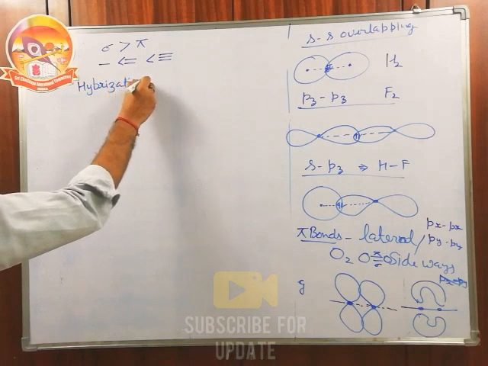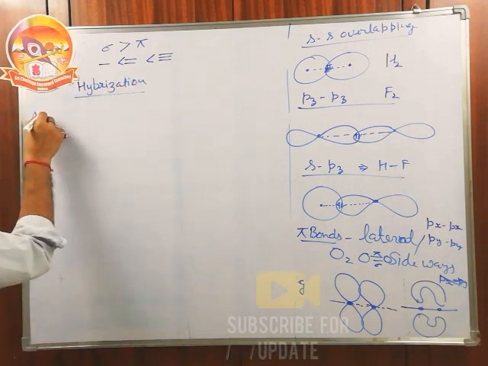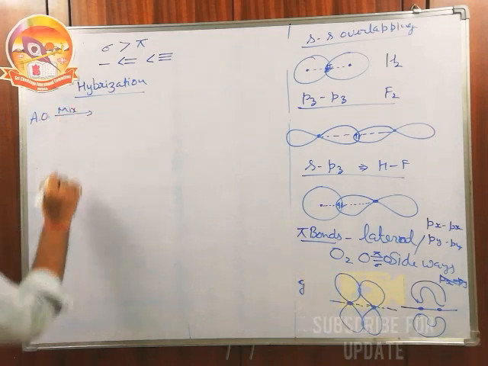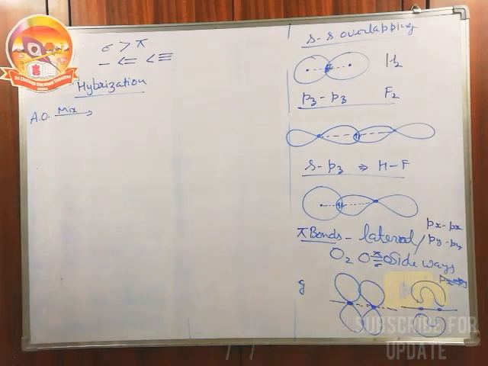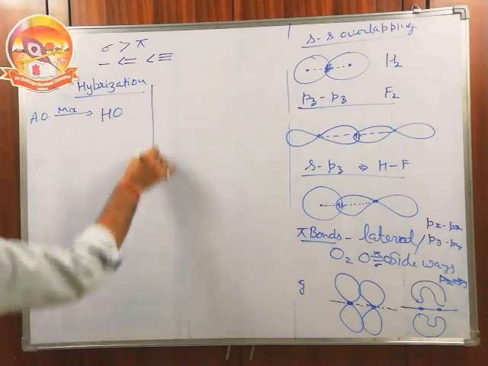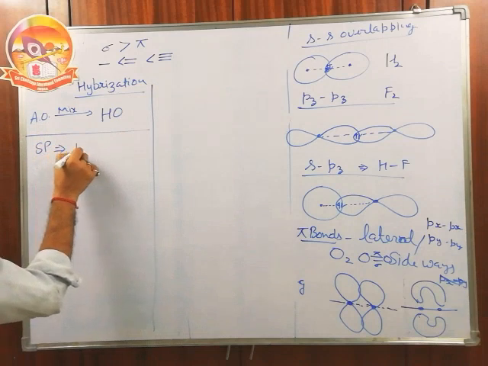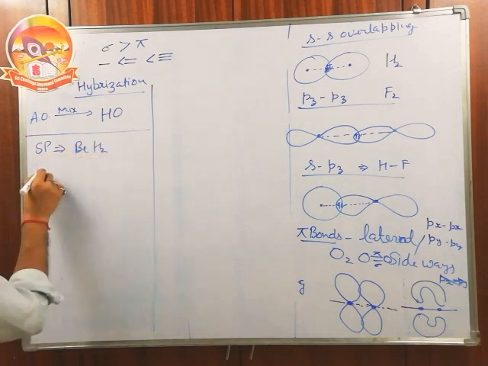According to this theory, atomic orbitals of the same energy mix up together to give a new set of hybrid orbitals, and these hybrid orbitals take part in chemical bonding. First, we have sp bonding, like in the case of BeH2.